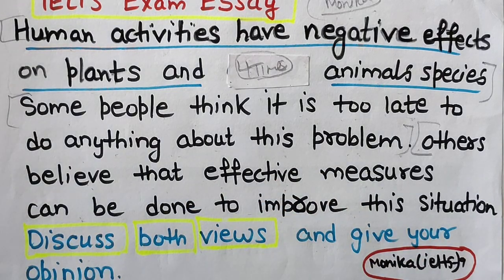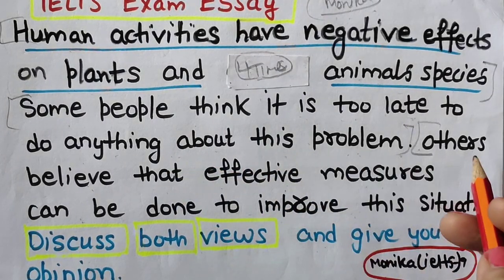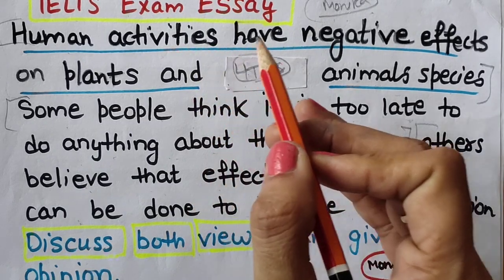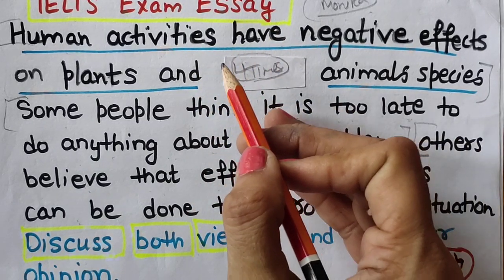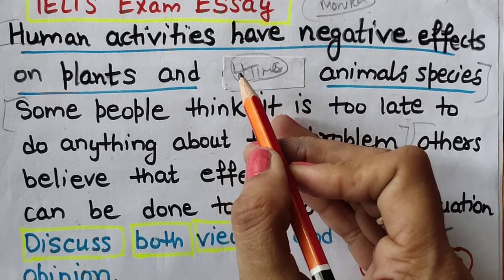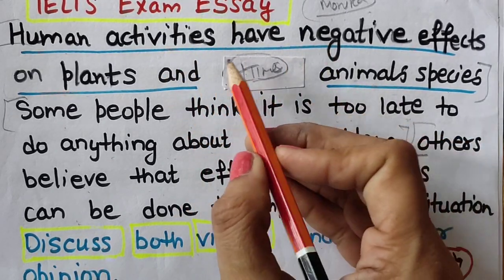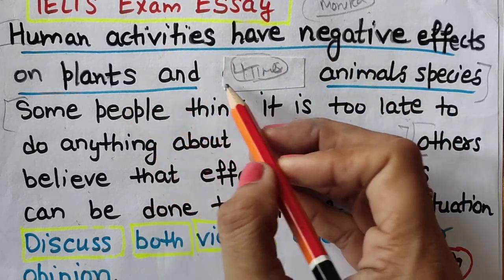Let's discuss the vocabulary. In 5 minutes, everything will be discussed. If you do not know the vocabulary while doing practice, just go to Google and type your main topic. Main topic is human activities, negative impact on plants and animals.